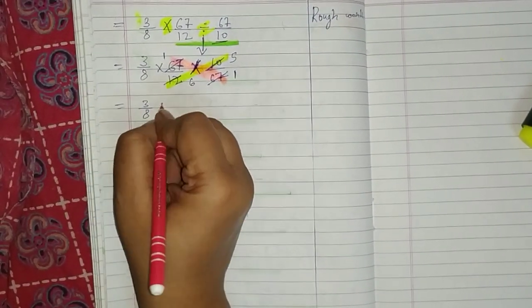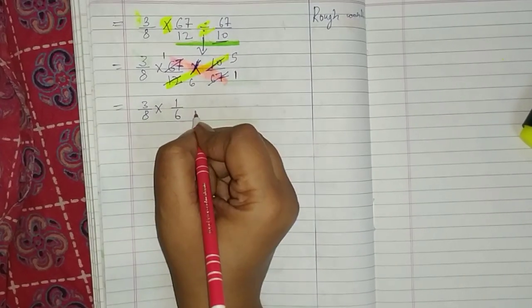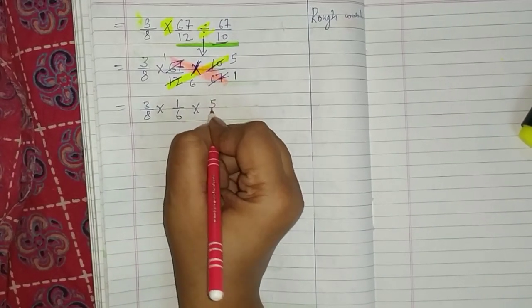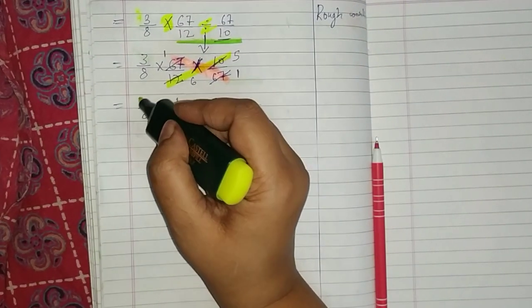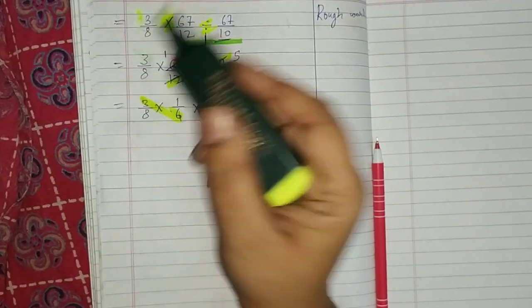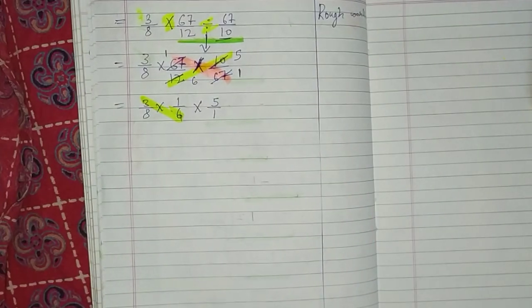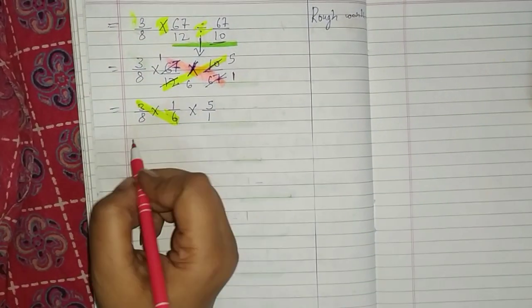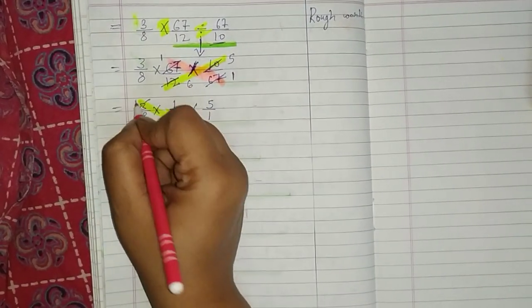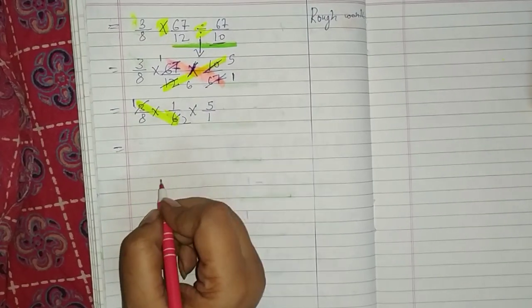Yes, now copy this. 3 upon 8 into 1 upon 6 into 5 upon 1. Can we reduce anything else? Yes, children. This one. Children, always pay attention and try to reduce so that the calculation will be easy. Now, 1 time, 2 times. Yes, children.